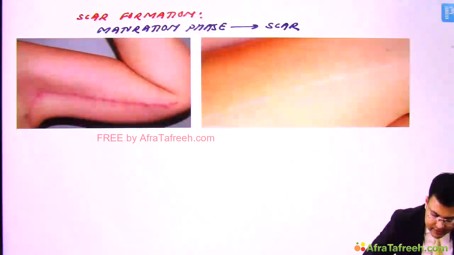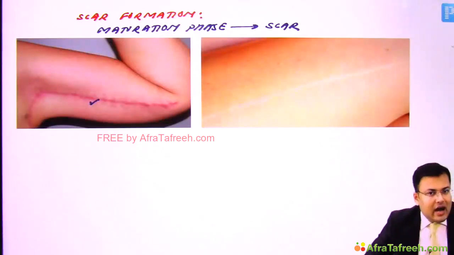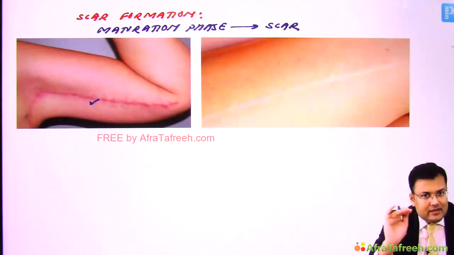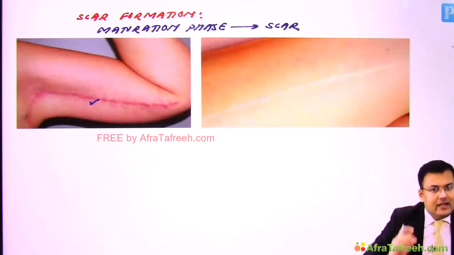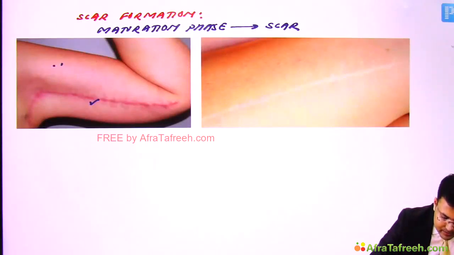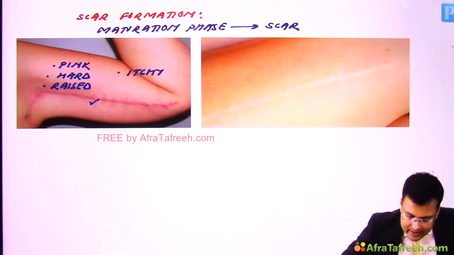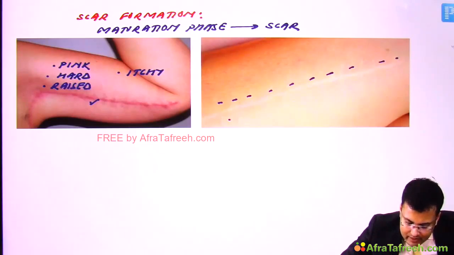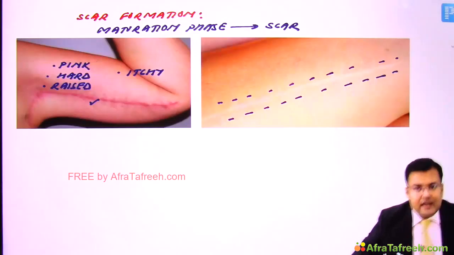Now see this one. This is pink, hard, and you can see the level is raised, and generally these kinds of scars are itchy. Clear? And here it's not very clearly visible, but you can make out that there is a scar.